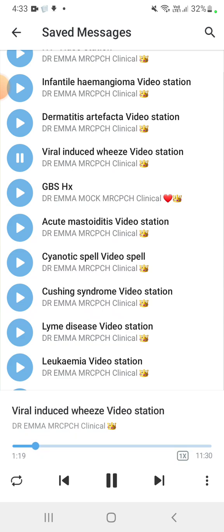So what history, suppose viral induced wheeze? First of all, I would like to ask the onset, course, and duration of the disease. When did it exactly start? And is it associated with any cyanosis or apneas or pallor or any shortness of breath, any chest pain, any lymph node swellings? And how many times, is it recurrent or is it for the first time?